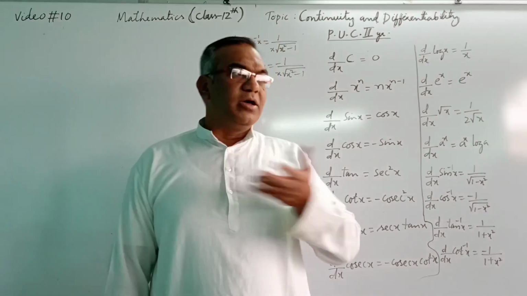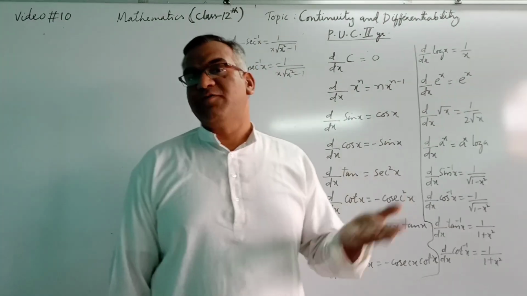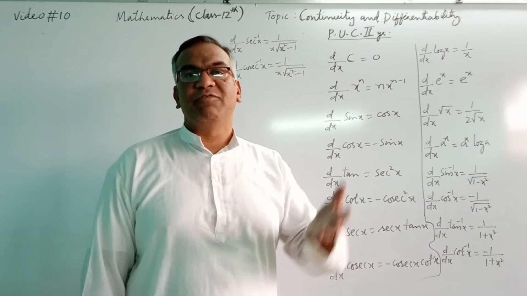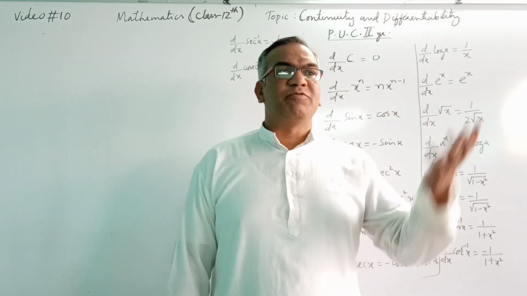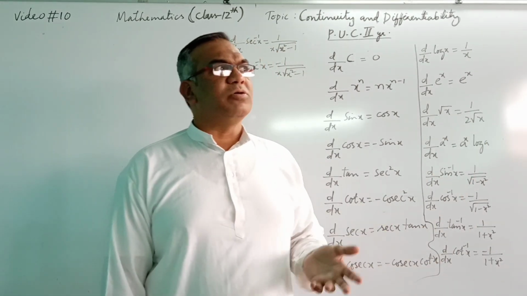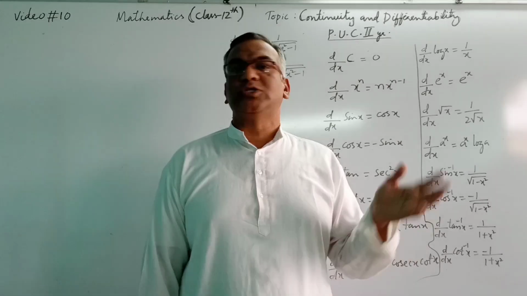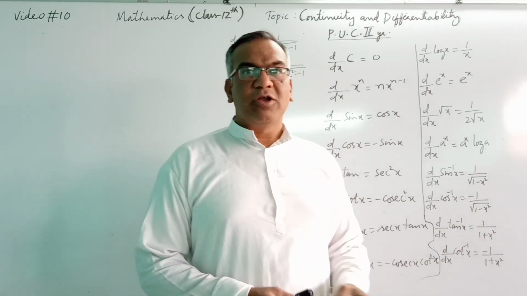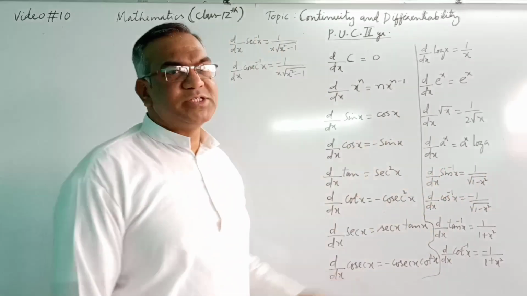For example, rate of change of sound with respect to distance, rate of change of area with respect to time, rate of change of volume with respect to time. It also helps us in finding slope, which is another important thing. We can also find slope using differentiation.